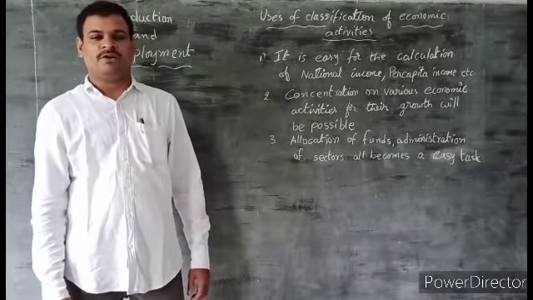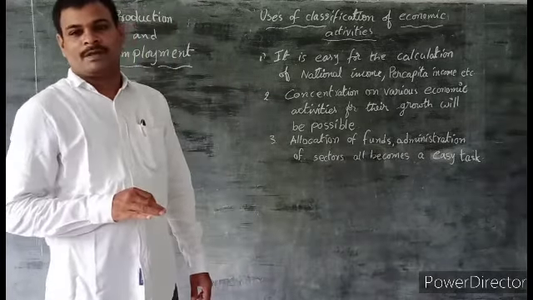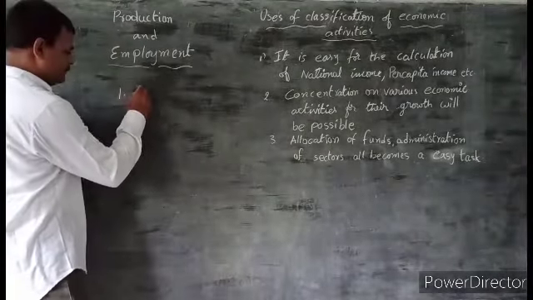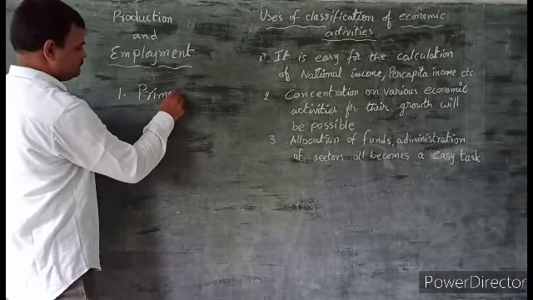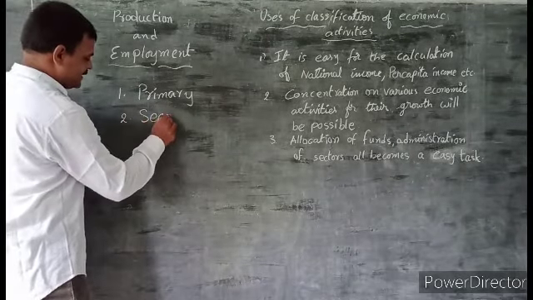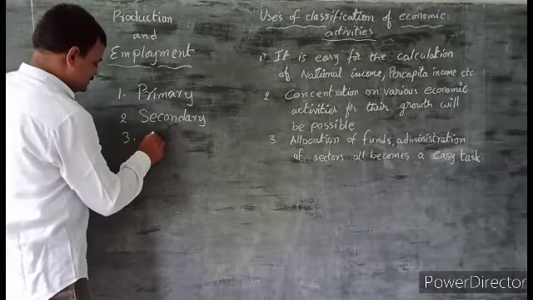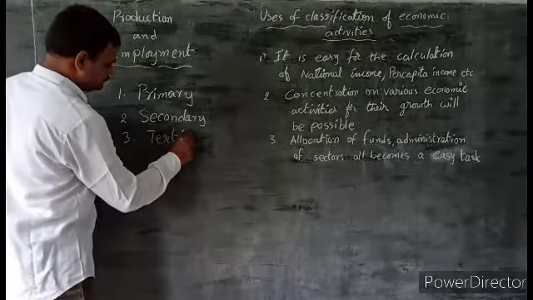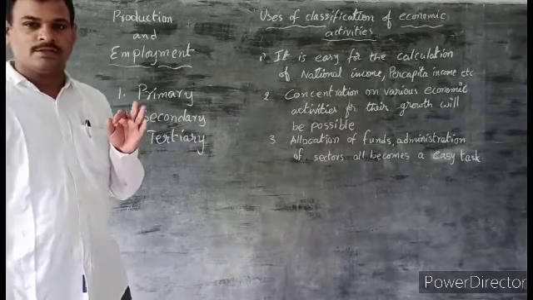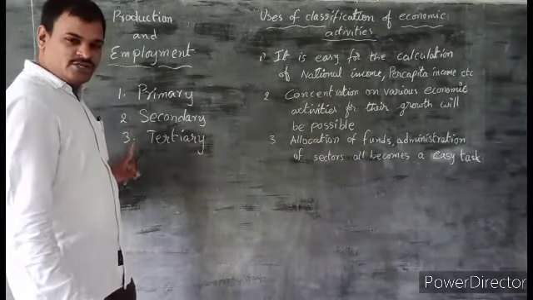Different people do different works for their livelihood. There are mainly three categories of activities. Among them, the first one is primary, the second is secondary, and the third is tertiary. So economic activities are divided into three categories: primary, secondary and tertiary.